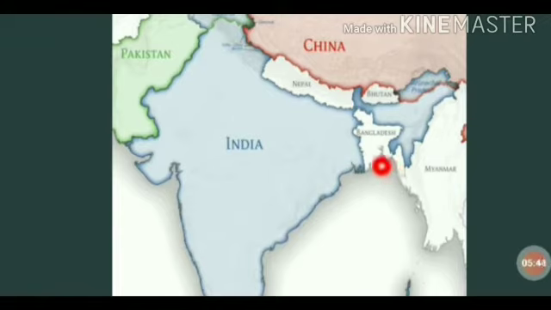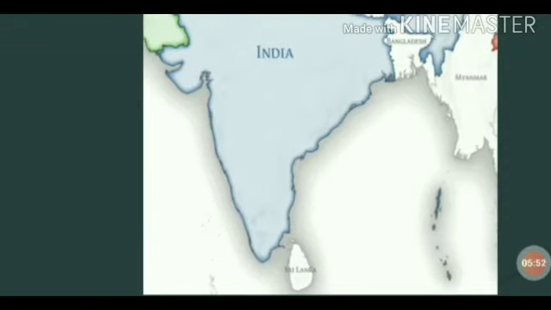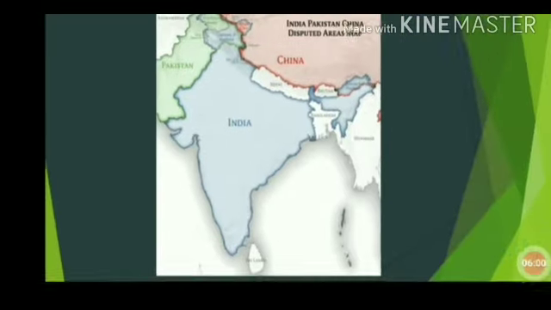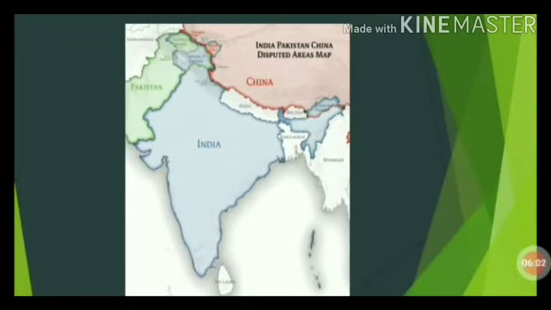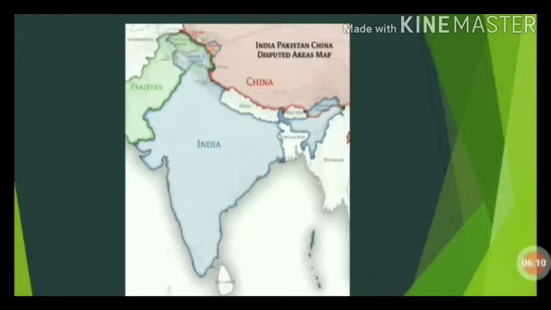So these are the border frontiers, Myanmar. And then the Arabian Sea, Bay of Bengal, Indian Ocean, this is the Andaman and Nicobar Islands, and here comes Lakshadweep. If you take all these together, 7,516.6 kilometers. Yes, these are the land frontiers and the water frontiers.